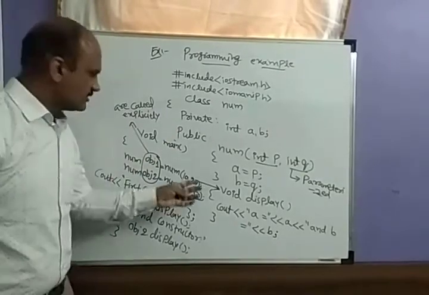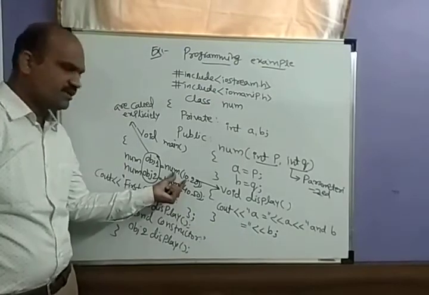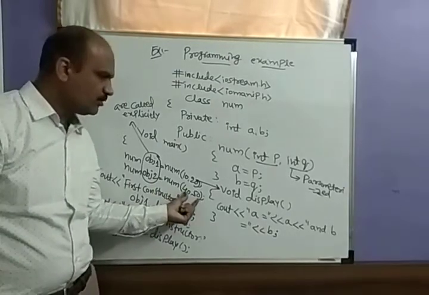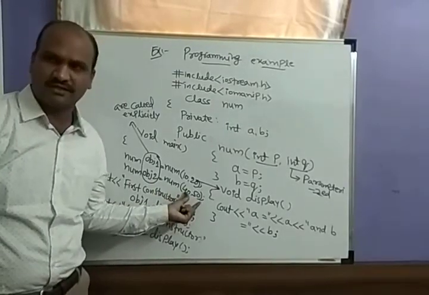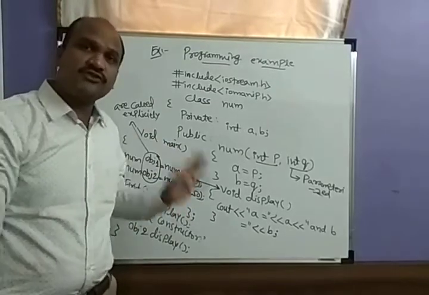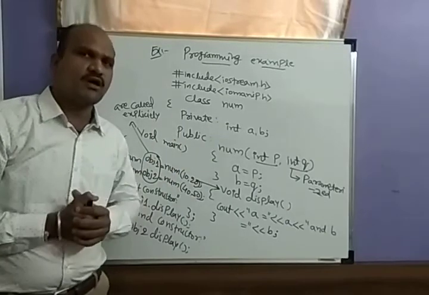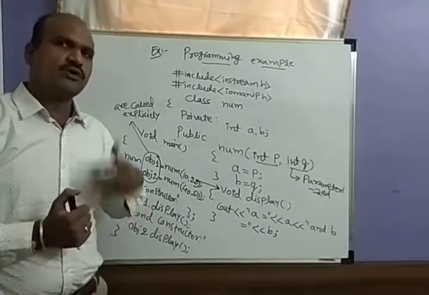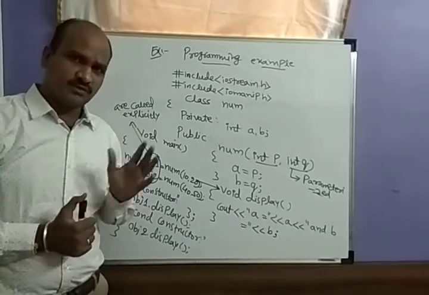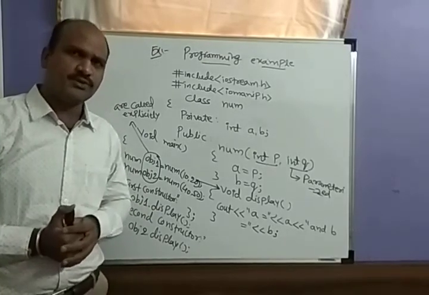Then object 1 will display the a value and b value, 10 and 20. Object 2 will display the a value and b value, 40 and 50. So this is how we have to write an explicit call with a parameterized constructor, passing the number of arguments. In the next class we will discuss the implicit call and also the declaration with the assignment operator. Thank you very much.